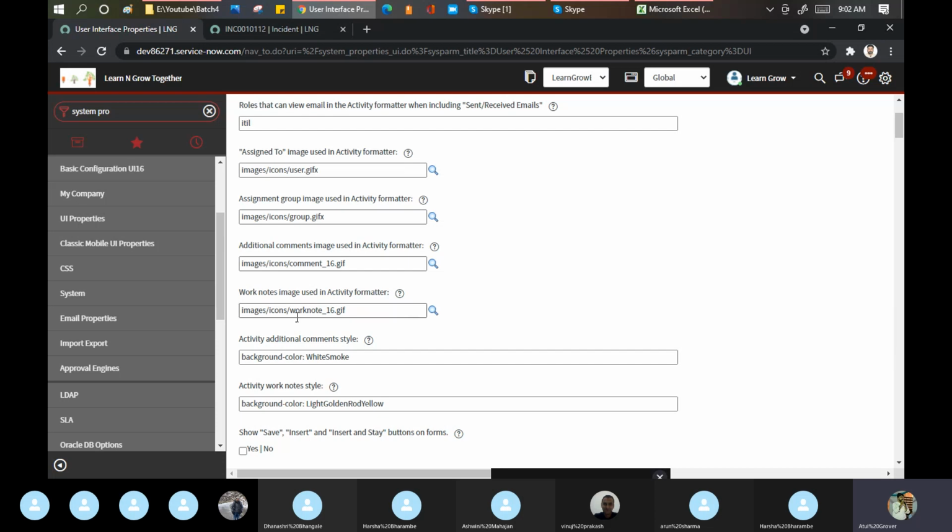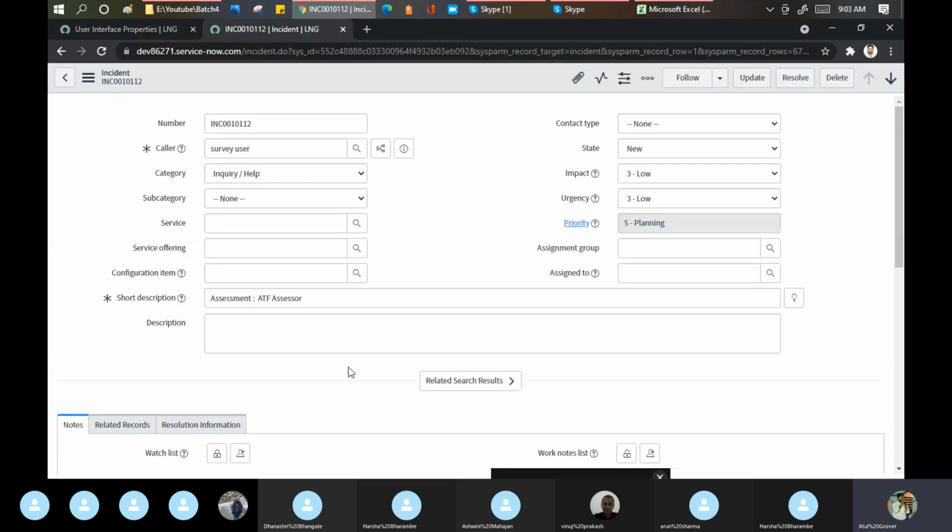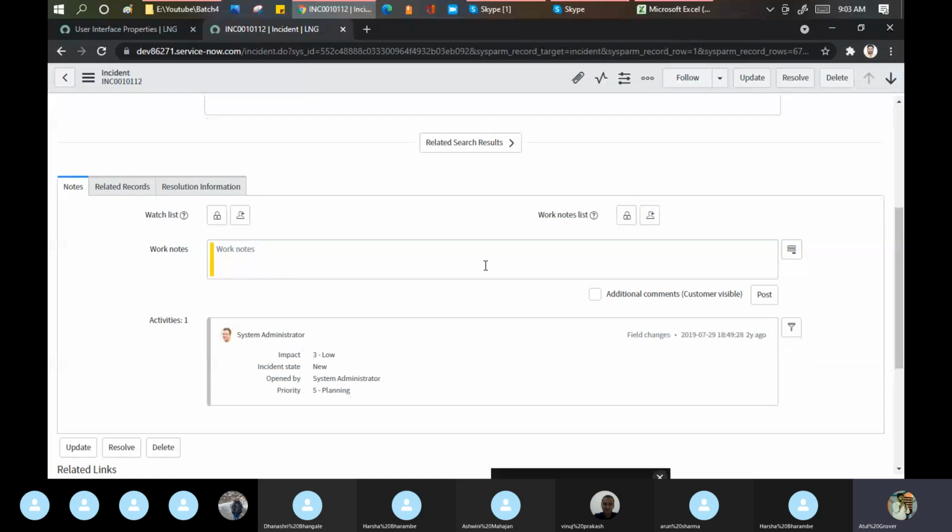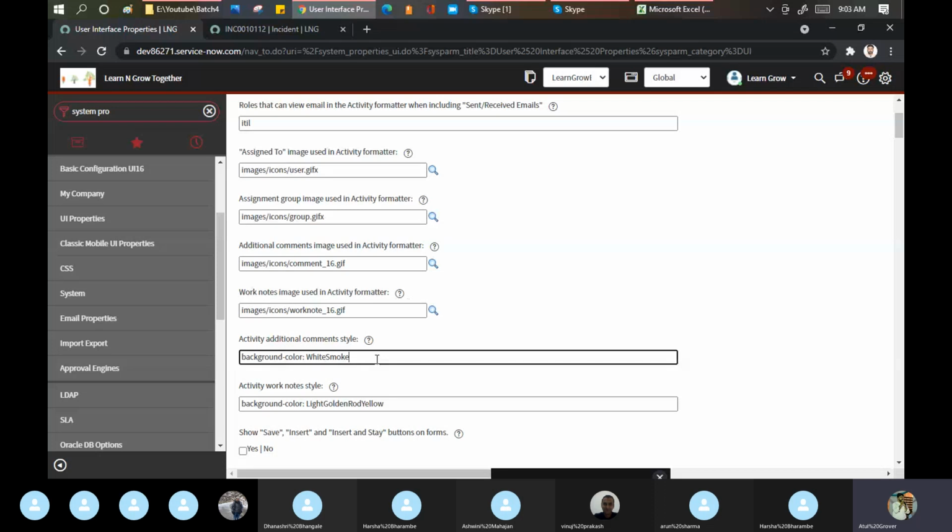Now if I go here, activity additional comment style, white color. Additional comment style, basically this one they are talking about. The color is white. If you want to make a change, you can try something else here.